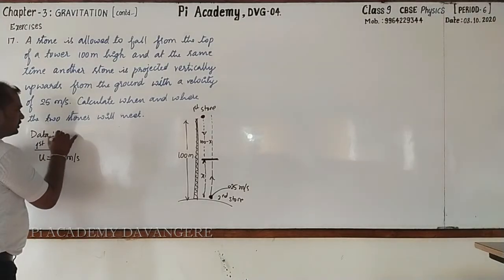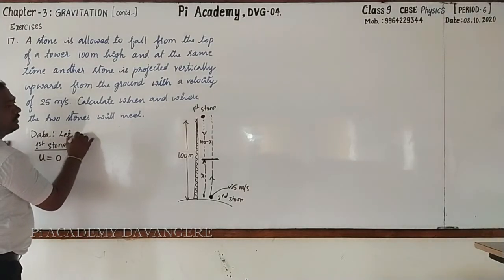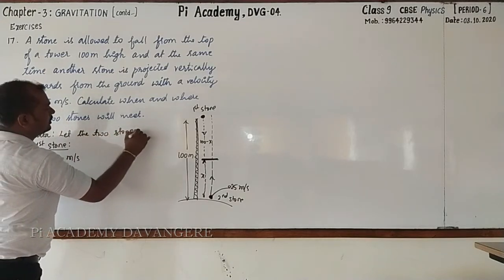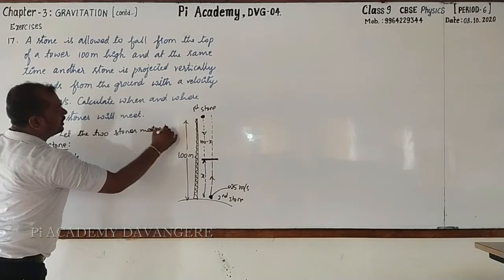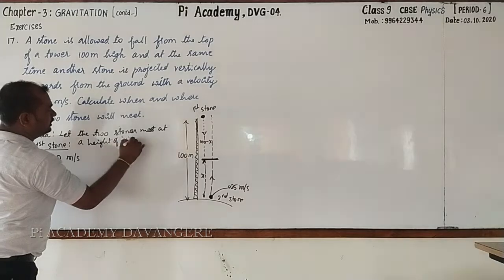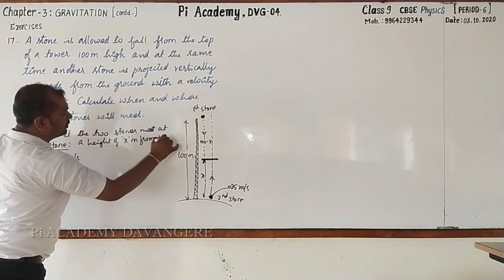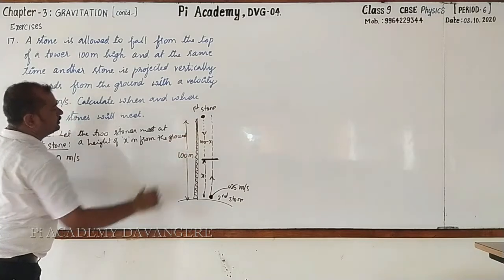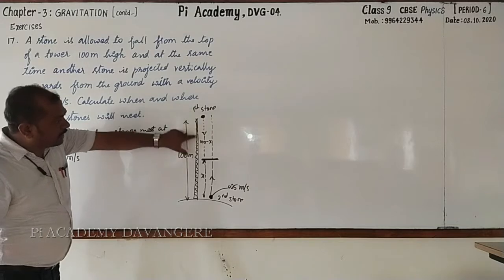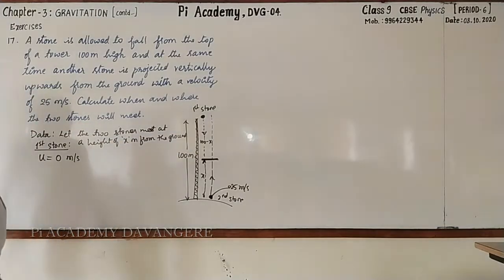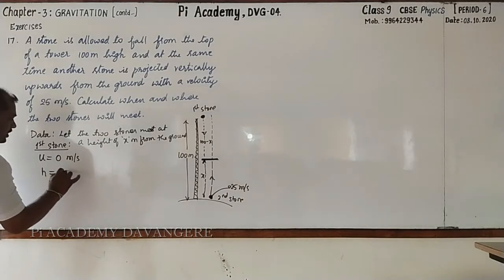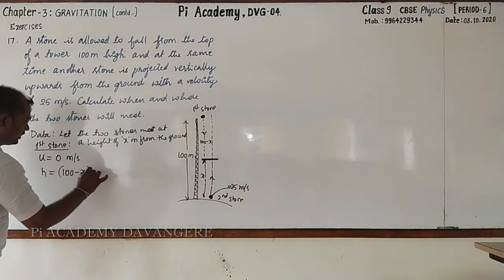Here I am going to assume that the two stones meet at a height of x meter from the ground. Then the stone covers a distance of 100 minus x meter.